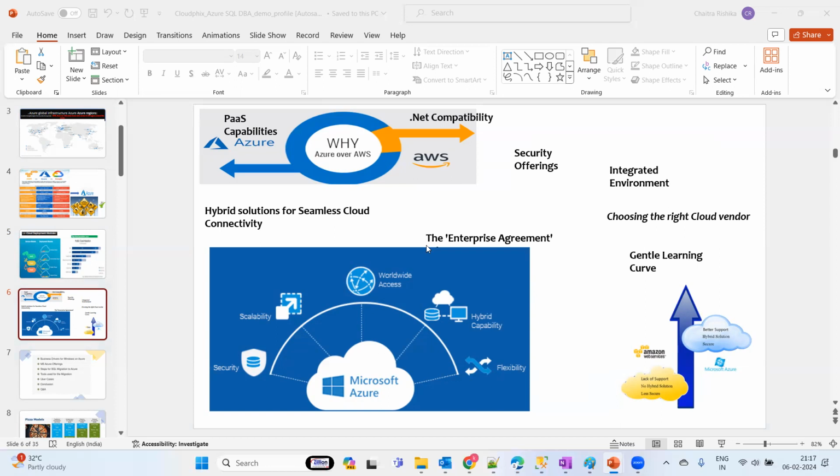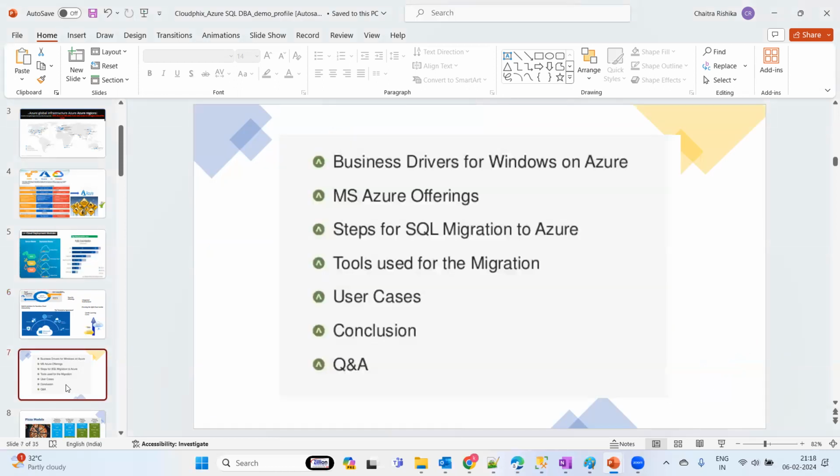Recently AWS has also given that flexibility, but earlier it was not there. Slowly they are also going to provide that flexibility in the cloud landscape. So, integrated environment, choosing the right cloud vendor and learning cloud. Compared to other cloud vendors, we can learn easily, with a lot of forums, documentation, and videos. We will get more information from Microsoft, including the support perspective, right? So this is all that I want to tell.